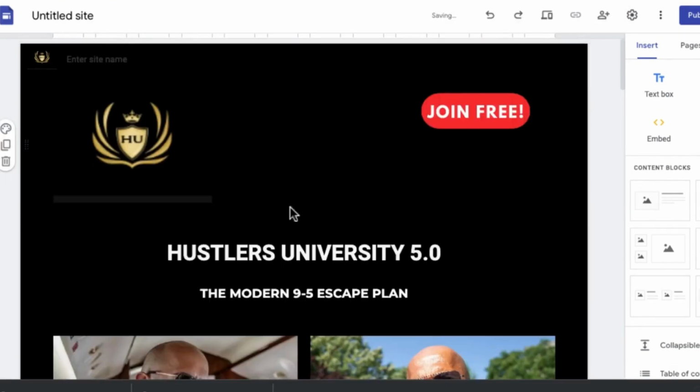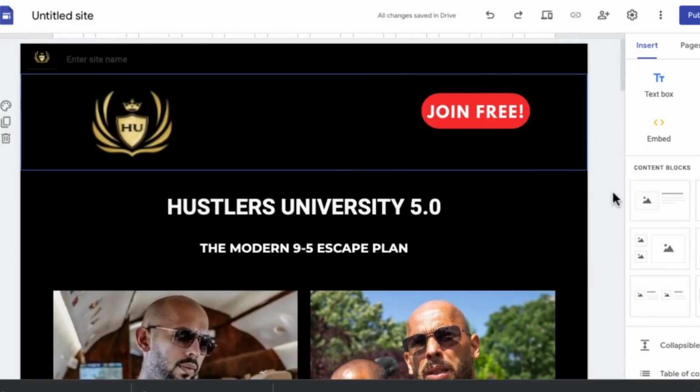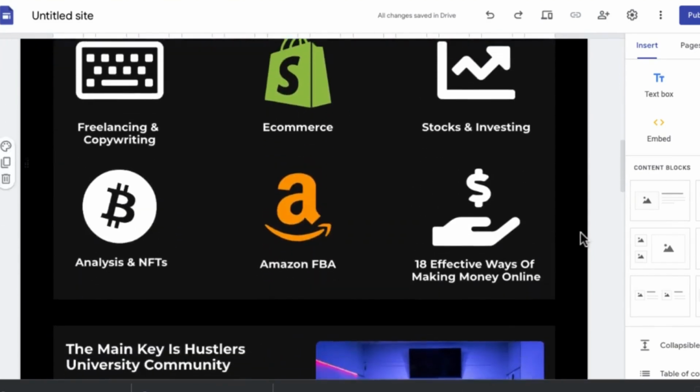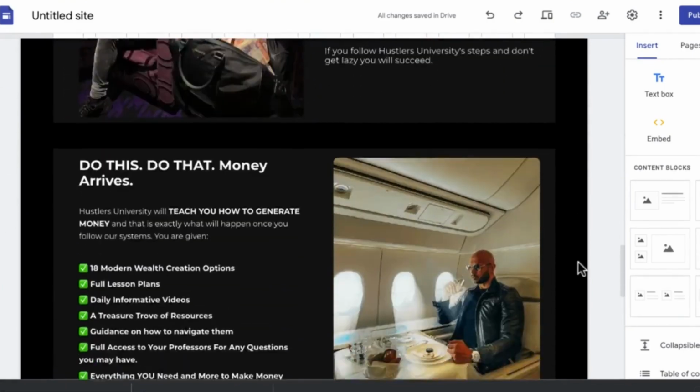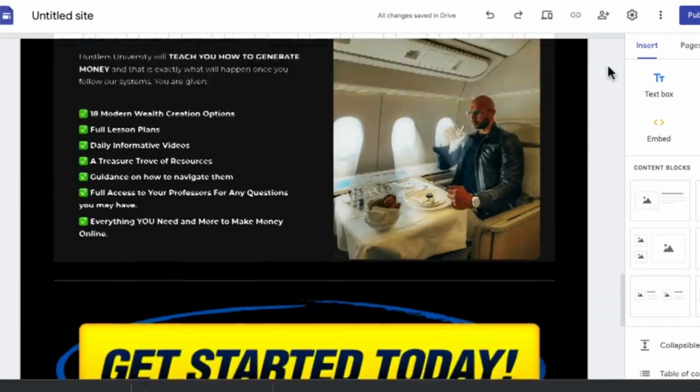So I'm going to scroll this, and I'm going to leave that there. I can also make this smaller. Yeah, so I'm just going to crop that in. So you can see we have our logo here. We have the join free, we have the Hustlers University 5.0, we have the image, we have the join now button, we have all these screenshots that we have taken from the website, then we have the get started today button. So we're done with this, guys.